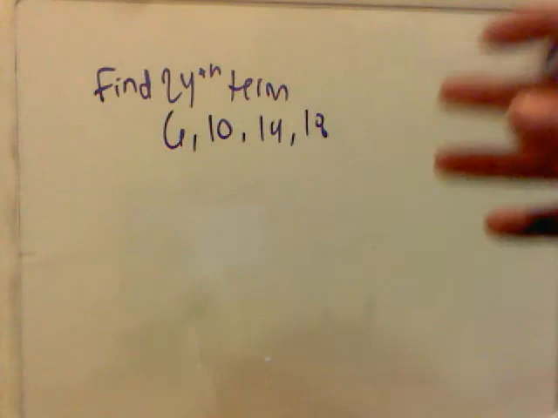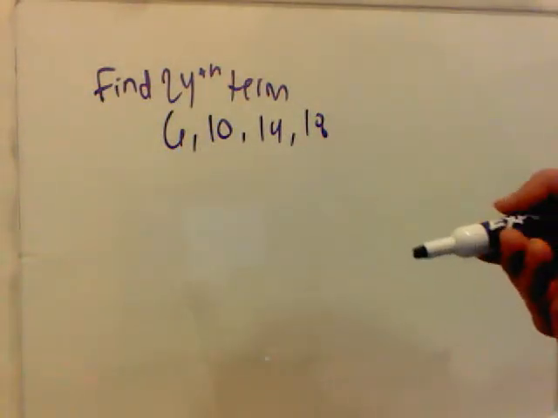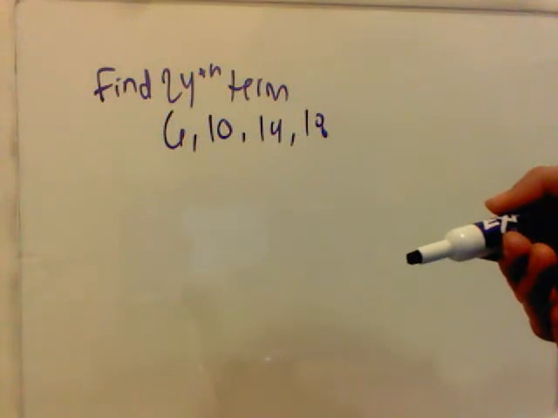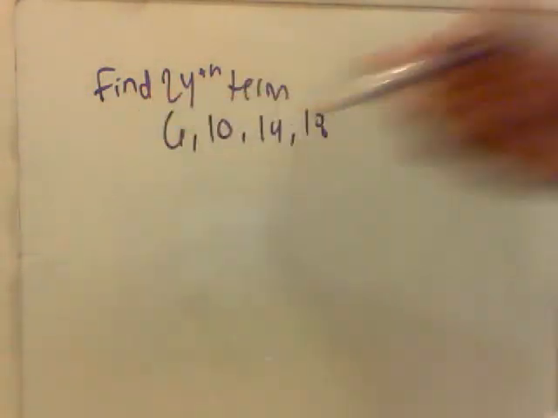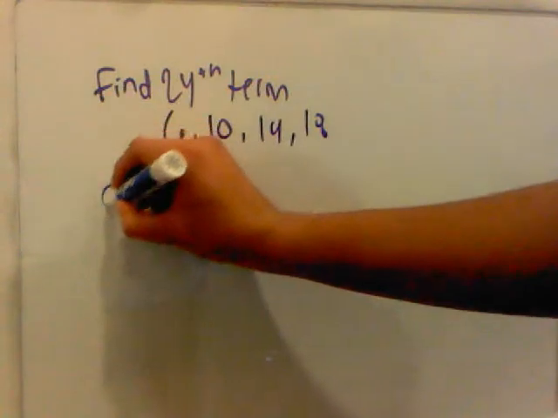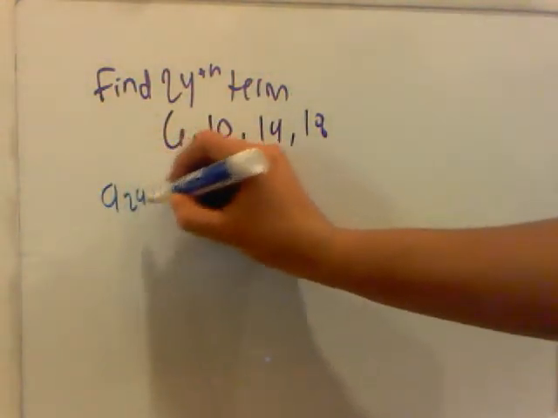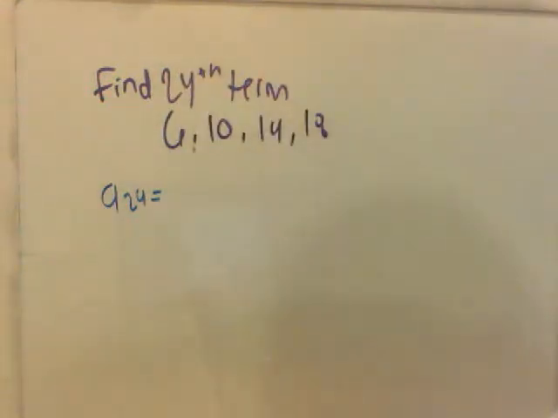Do we have our a sub n, our last term? Yes, we do. Our a sub n would be a sub 24 equals, because 24 is our nth term.